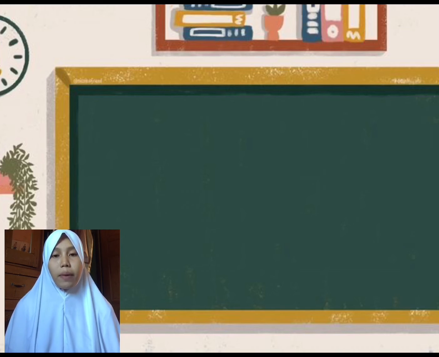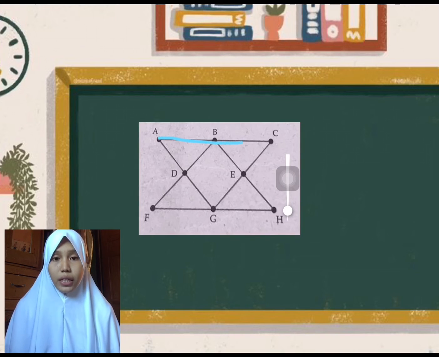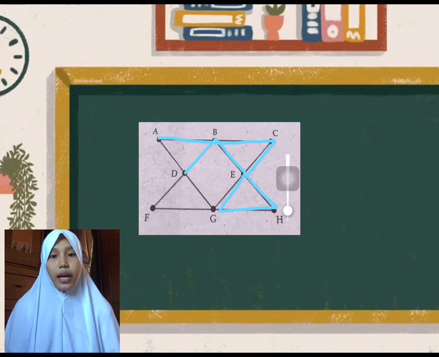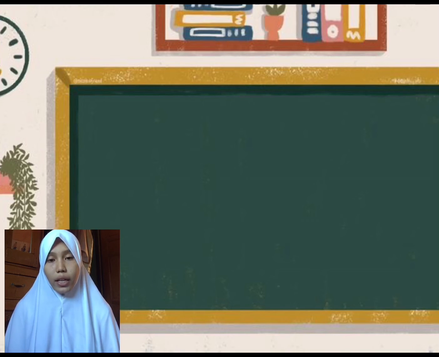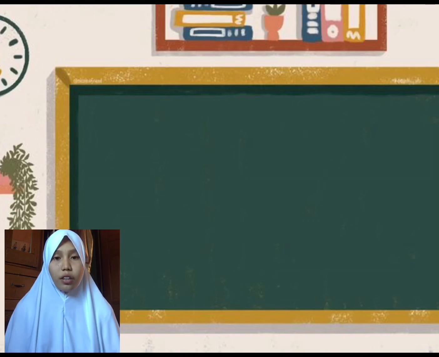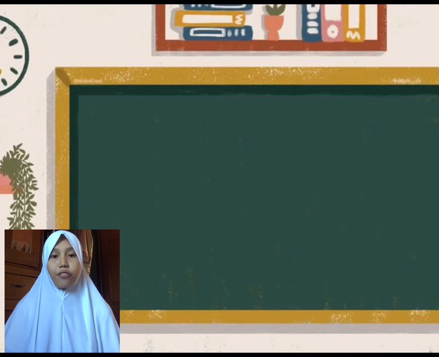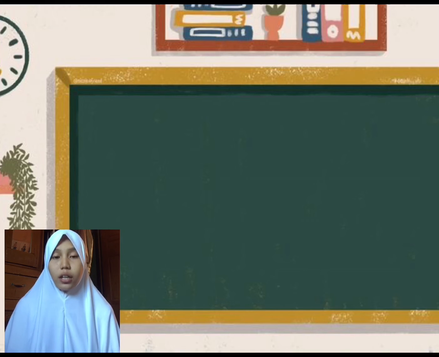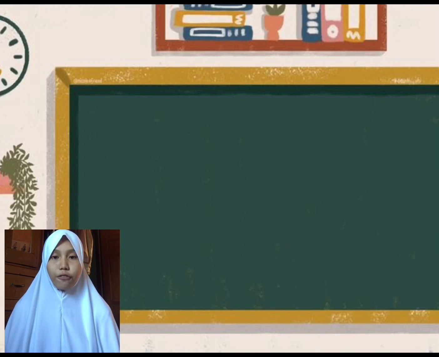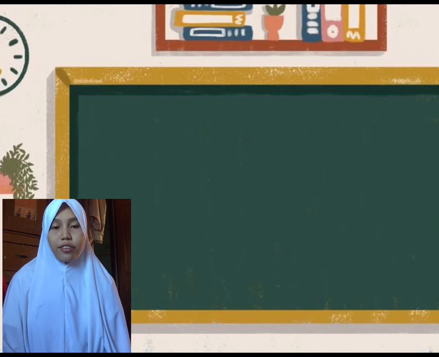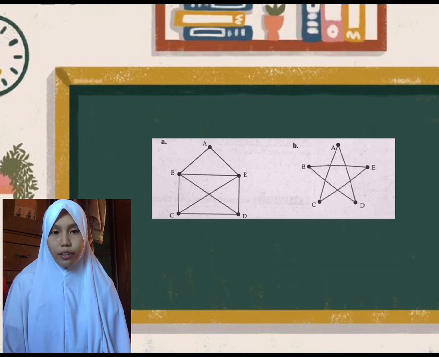So, the path A, B, C, E, H, G, E, B, D, A is not an Euler circuit. Why? Because this begins and ends at the same vertex but it does not use edges DF, DG, or FG. Here is the other example of an Eulerian graph.